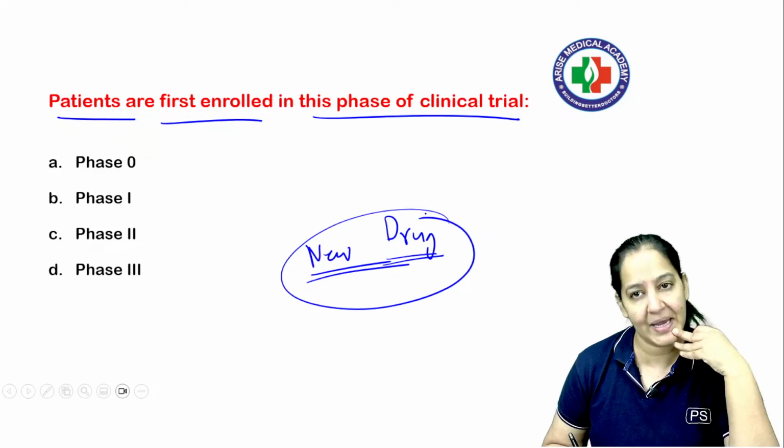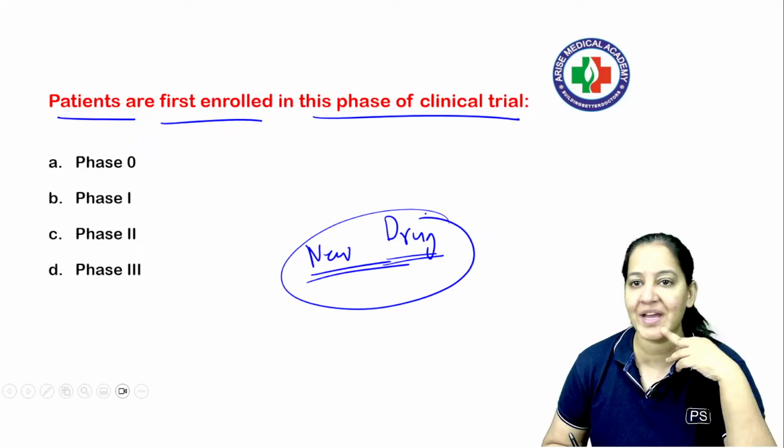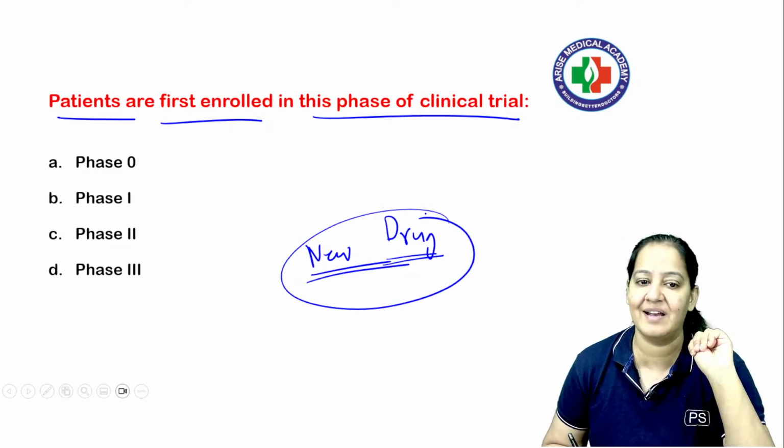So I'm claiming that. So can I launch it directly in the market? Will the government allow me to launch that in the market? No, I cannot do this. So I have to do a clinical trial. And there are 4 phases in the clinical trial.